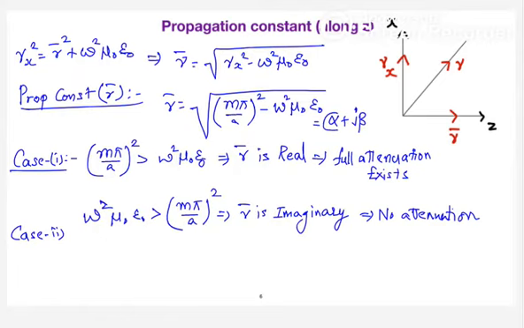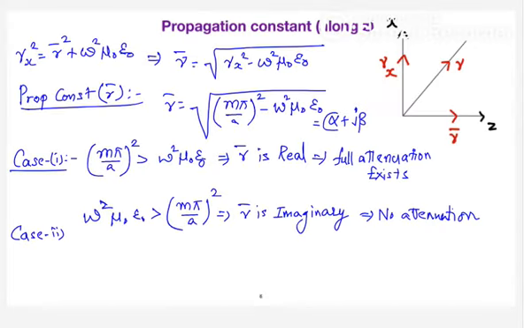In the next section, we will find the cutoff frequency. The conclusion is: when the frequency is below the cutoff frequency, the wave cannot propagate; when it is more than the cutoff frequency, the wave can happily propagate without any attenuation.